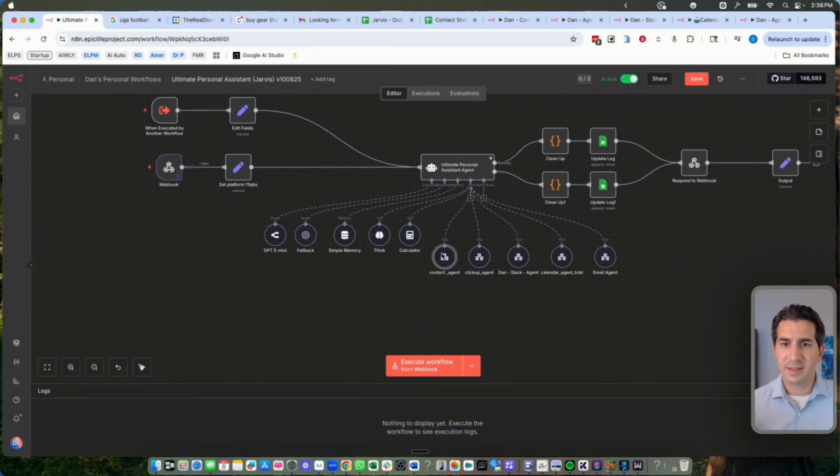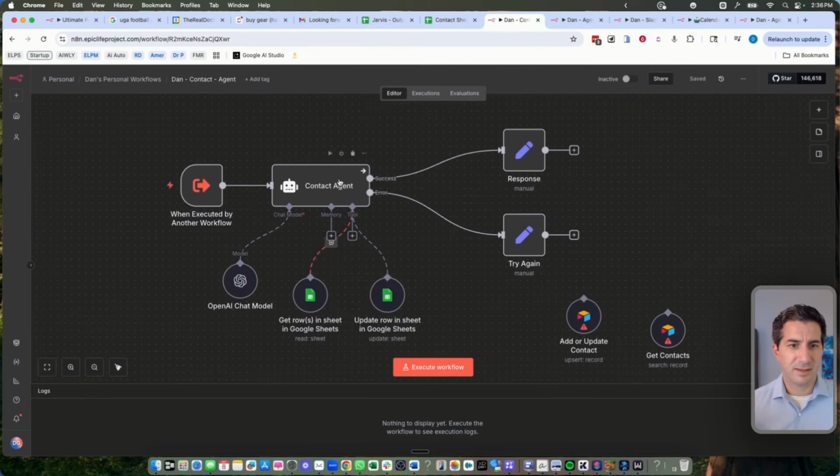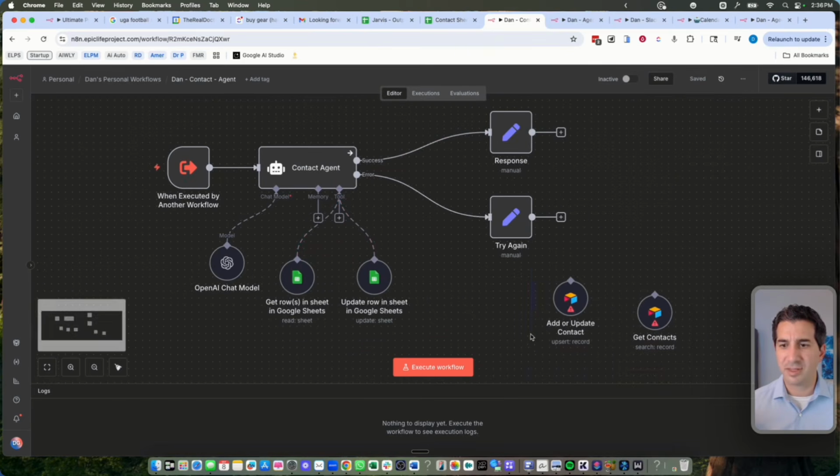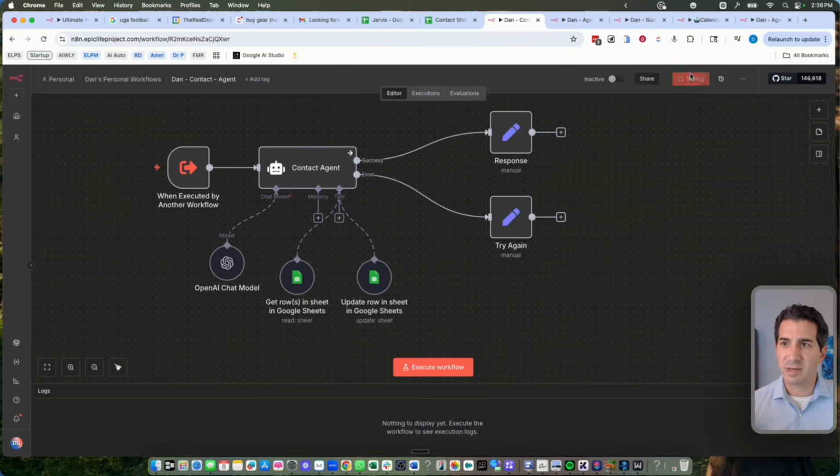So we have the contact agent here, and the contact agent just gets information from the spreadsheet, and it can also update information in the spreadsheet if you ask it to add somebody there. And then it just returns the information back. If you use Airtable, you could plug in things like Airtable as well. I didn't use Airtable, so I could just delete those, right? So you don't need those, but those are there for you as well if you need those. And it will send the information here back up to the main agent, okay?